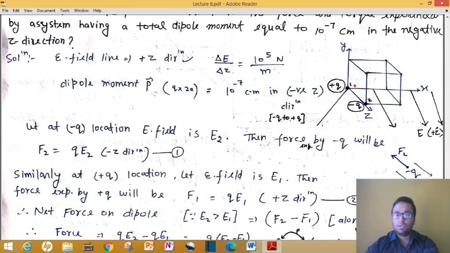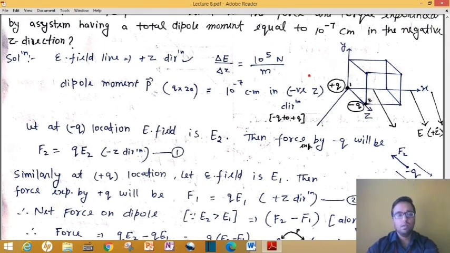Suppose your electric field at this point O is 0, at this point 1 it is 0, then at this point 2 it will not be 0. Suppose this length is 1 meter, then at this point 2 your electric field will be this much, meaning at a distance of 1 meter the electric field is increasing by this rate.